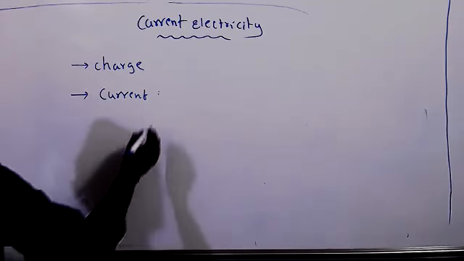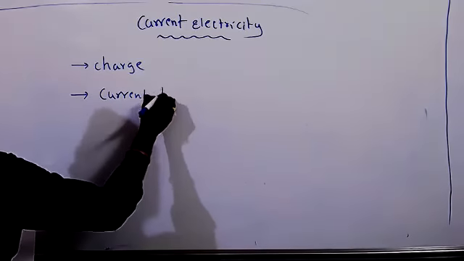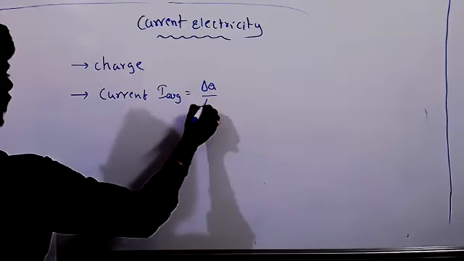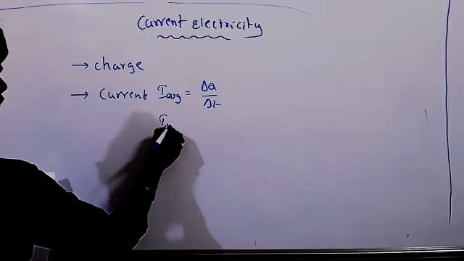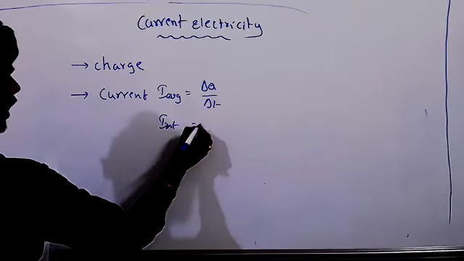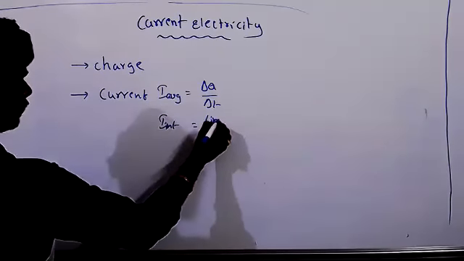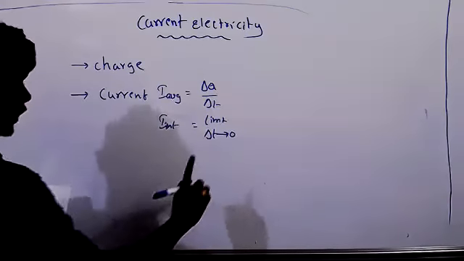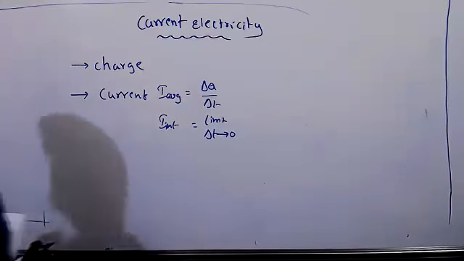Okay, so we know that current, I have given some formulas like average current. Average current is equal to delta Q by delta T, right? Instantaneous current, I have given the limit as delta T tends to 0. It is not 0. It is nearly equal to 0.